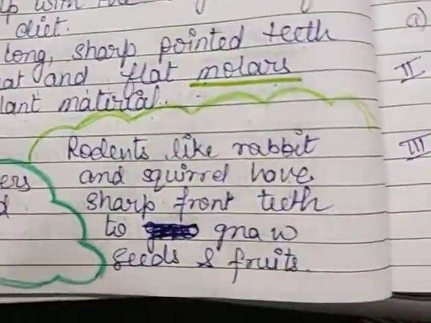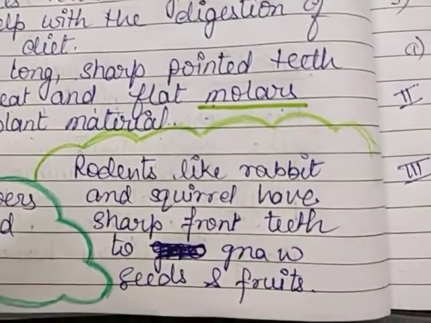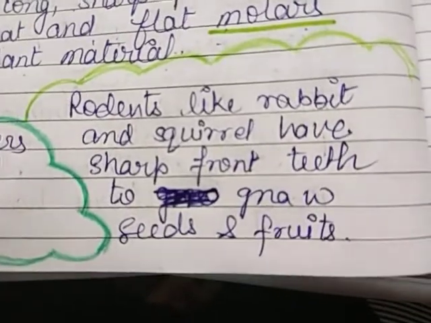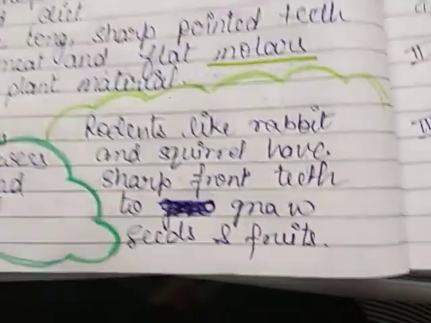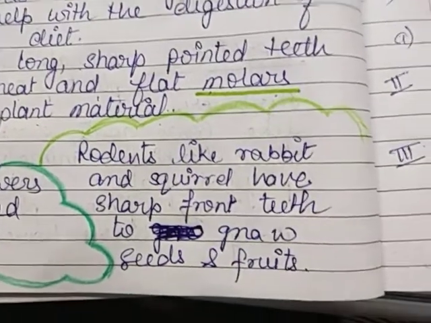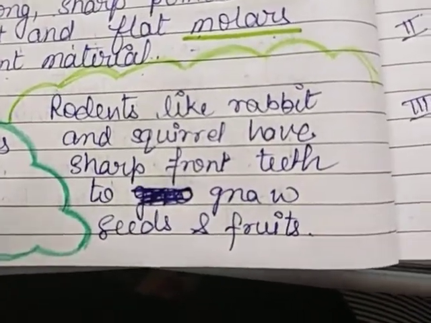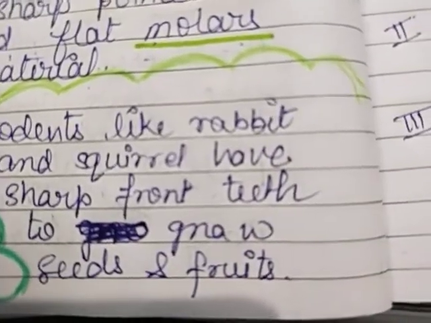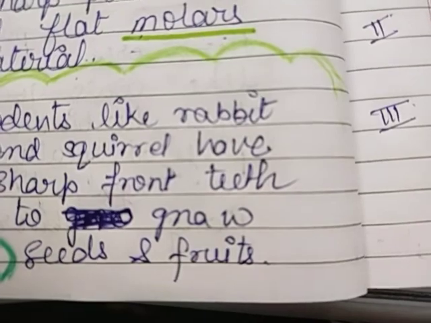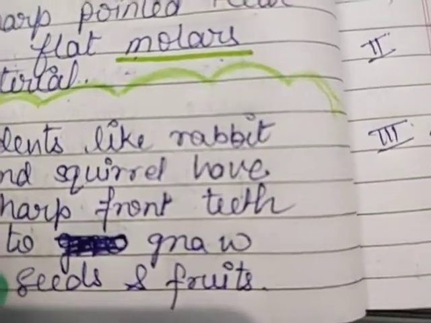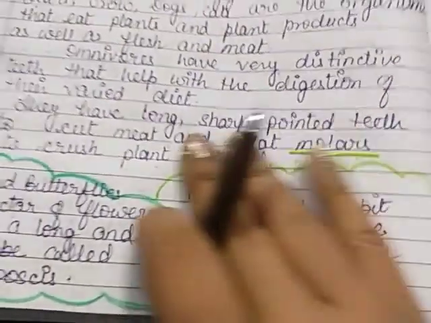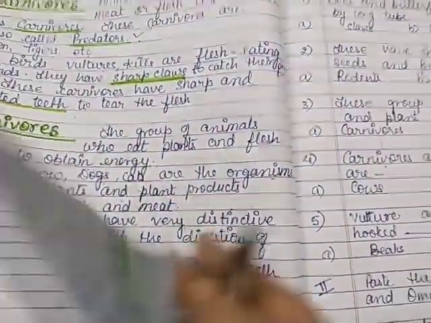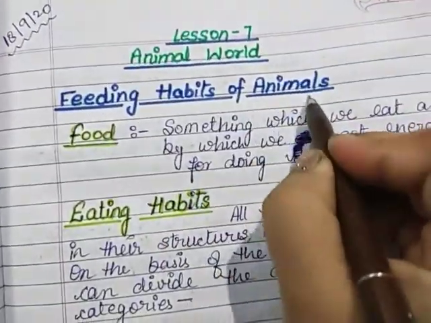Now rodents are the animals who bite food items, like the squirrel, the rabbit and rats. Rodents like rabbit and squirrel have sharp front teeth to gnaw seeds and fruits. Gnaw means, children, to bite something hard again and again. Okay, so this is the explanation of the topic eating or feeding habits of animals.